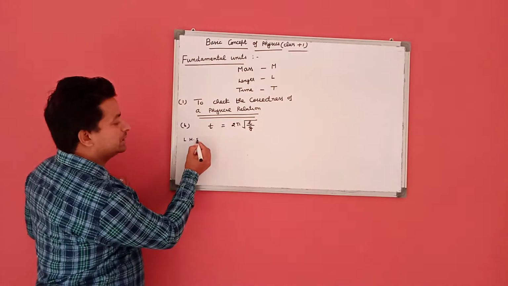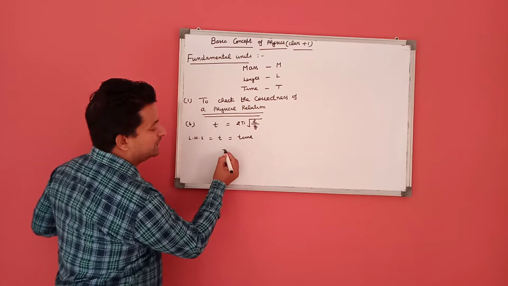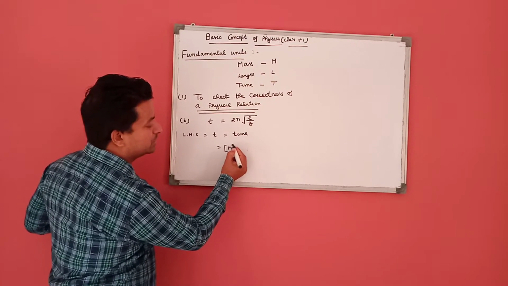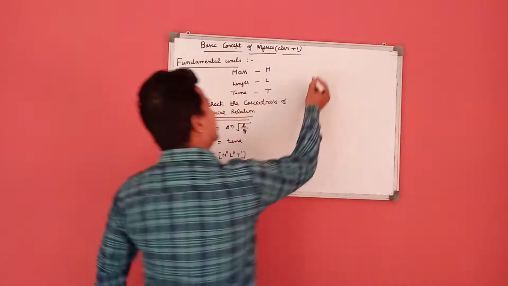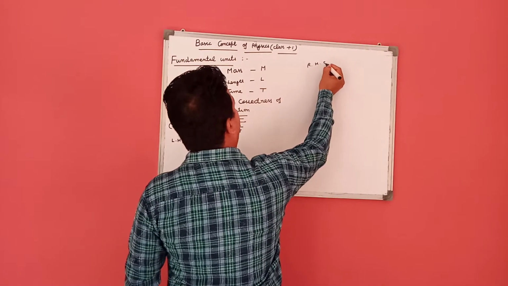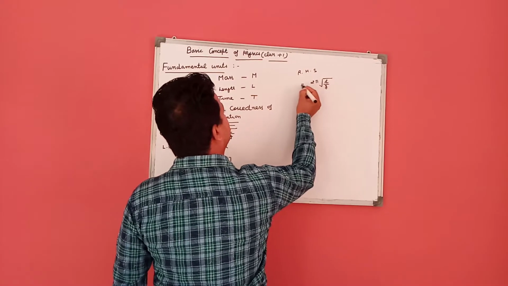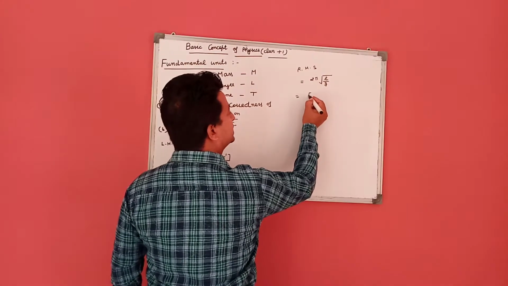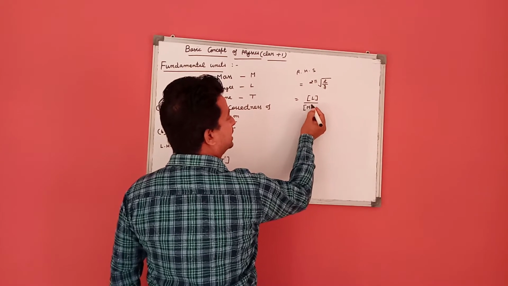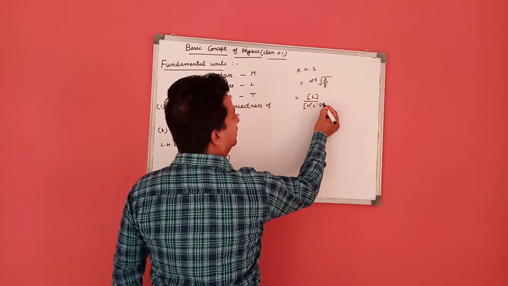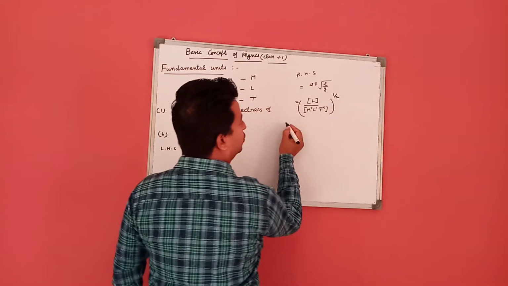It has dimensions the same as those of acceleration. So the left hand side of the equation is T, which is called time. The dimensional formula of time is M0 L0 T1. In the right hand side we have 2 pi under root L upon G. As we know, 2 pi has no dimensions. L is length, G is acceleration, M0 L1 T^-2, and this square root becomes 1 upon 2.